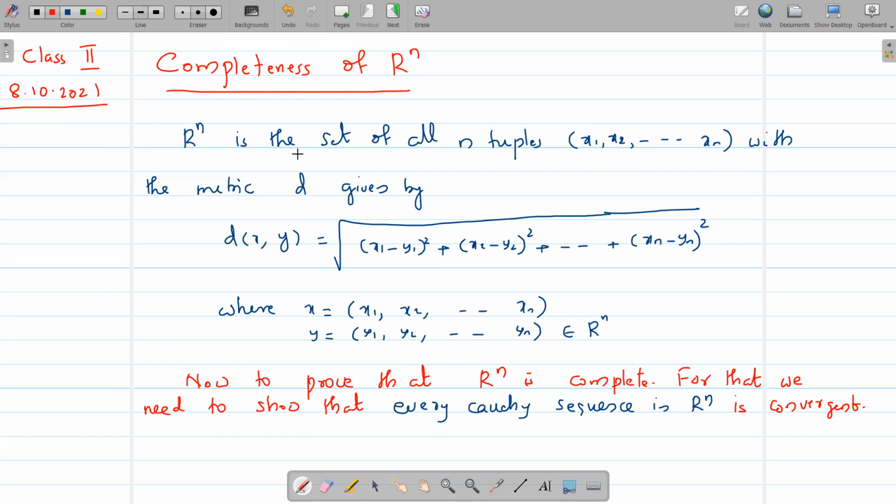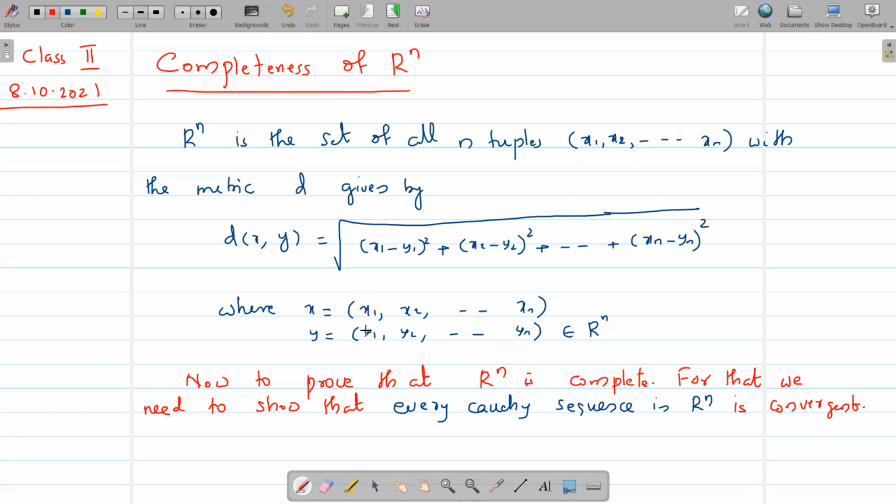We know that Rn is the set of all n-tuples (x1, x2, x3, etc., xn), with the metric d given by d(x, y) equal to the square root of (x1 minus y1) the whole square plus (x2 minus y2) the whole square, plus etc., plus (xn minus yn) the whole square, where x is the n-tuple (x1, x2, etc., xn), and y is the n-tuple (y1, y2, y3, etc., yn).